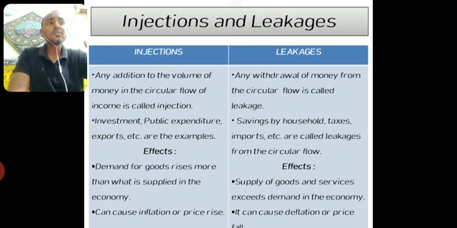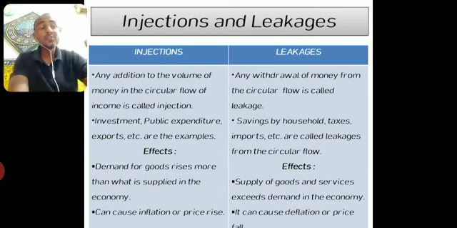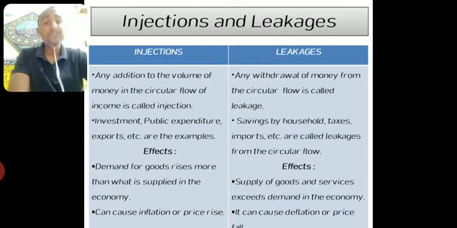Because we produced goods and services worth 500 rupees, 500 rupees income was generated, but now we see that 20 rupees extra is available with the people. Okay, the question is, where and how does it come to the economy? So there are different ways in which additional income comes to the economy, comes to the circular flow. So those means and ways through which extra income is added to an economy are called injections.